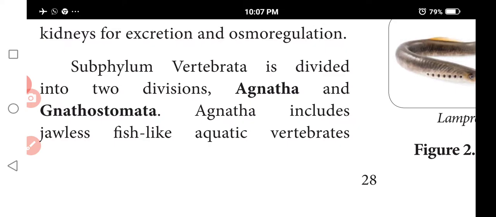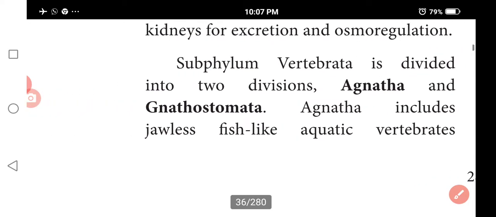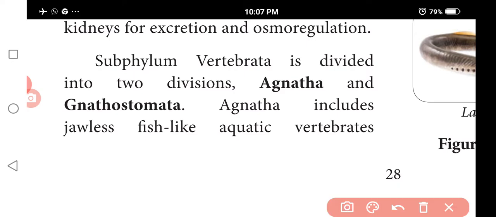Agnatha means jawless. Agnatha means jawless, fish-like aquatic vertebrates, without paired appendages. The heart is not present in the adult.